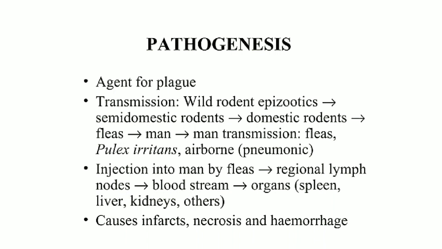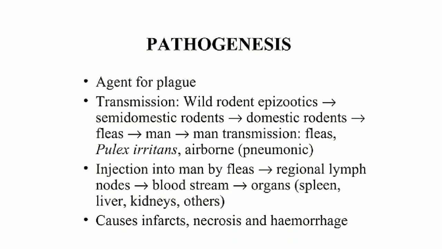The wild rodent epizootic means wild animals: normal animals eat infected animals and the disease spreads. After that, the disease spreads to semi-domestic rodents, for example rats, mice, guinea pigs, squirrels.